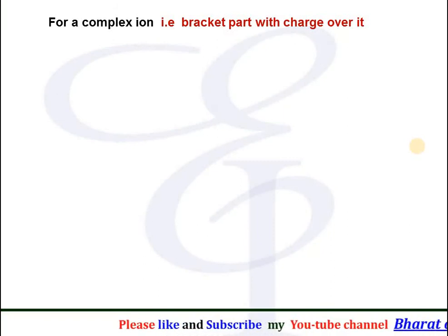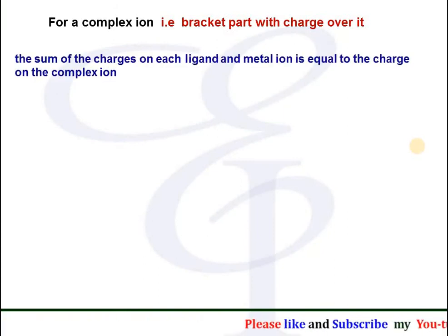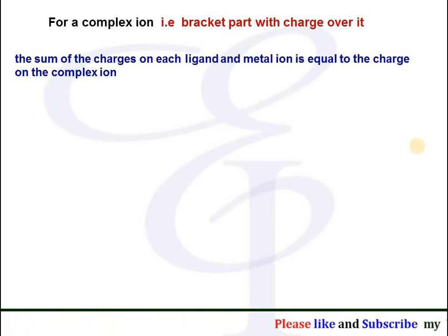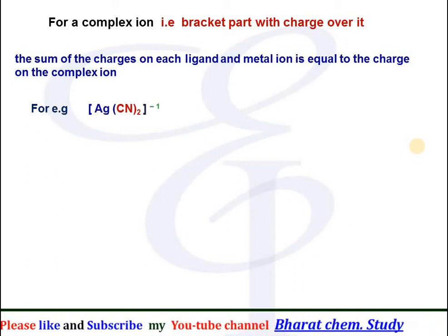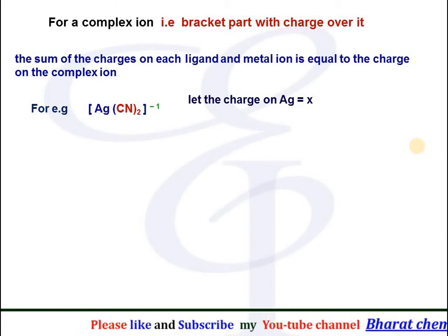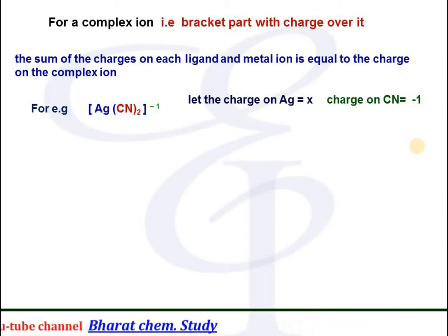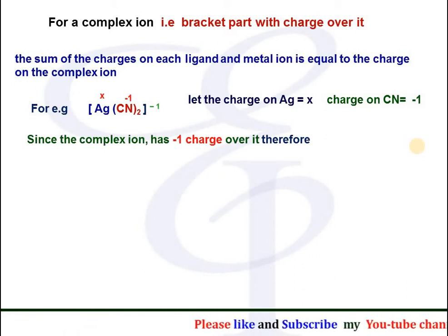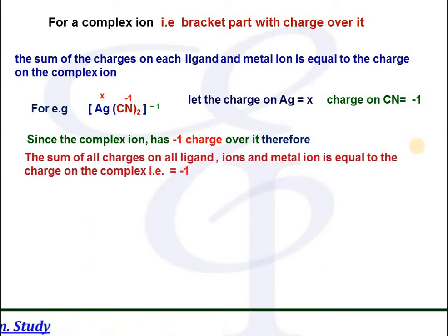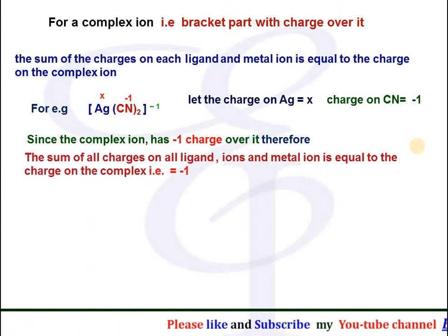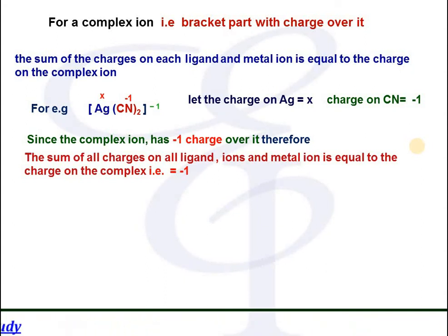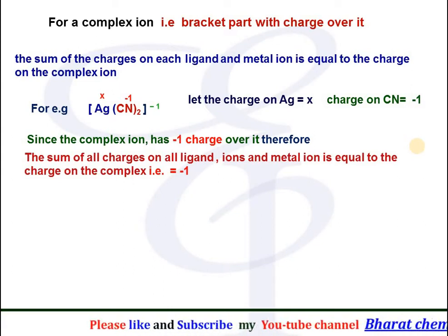For a complex ion, that is, a bracket with a charge over it, the sum of all the charges on the ligands and the metal ion should be equal to the charge on the complex ion. For example, in [Ag(CN)2] having charge -1, let the charge on silver be X. We know that the charge on the cyanide ion is -1. Since the complex ion has a -1 charge over it, the sum of all the charges of the ligands as well as the metal ion must be equal to the charge of the complex. That means the total charge must be equal to -1.